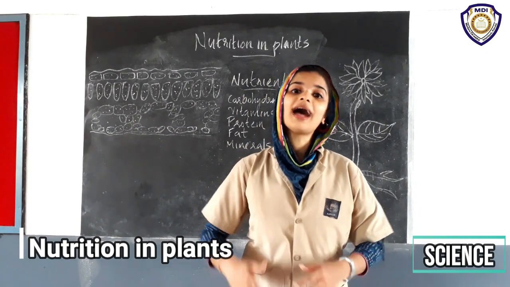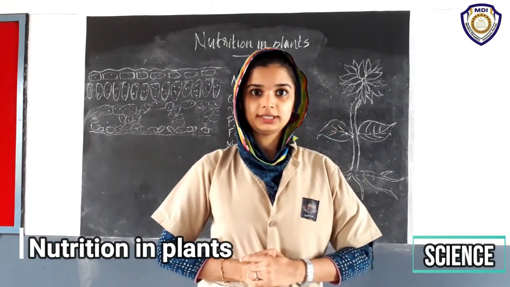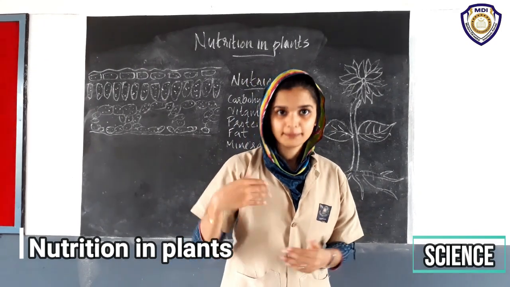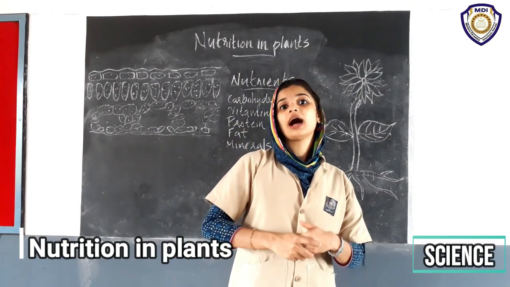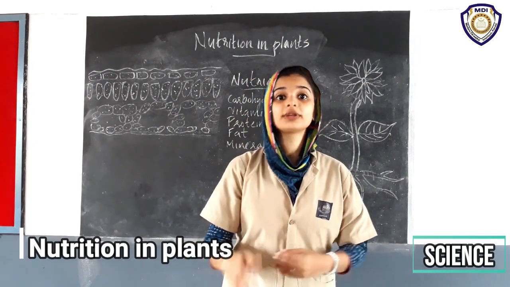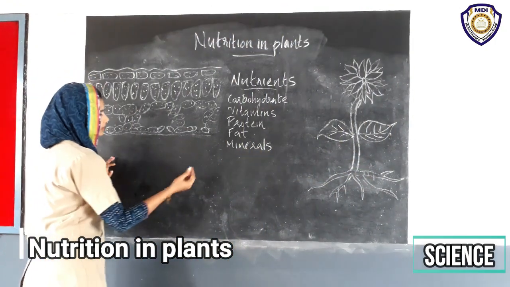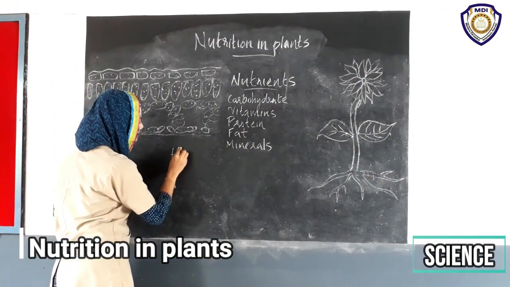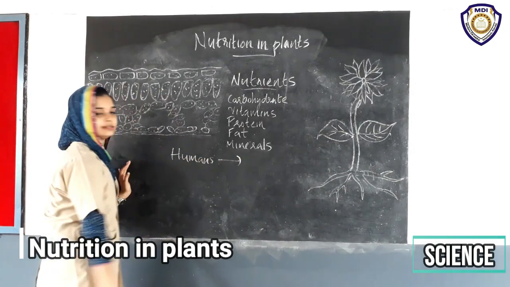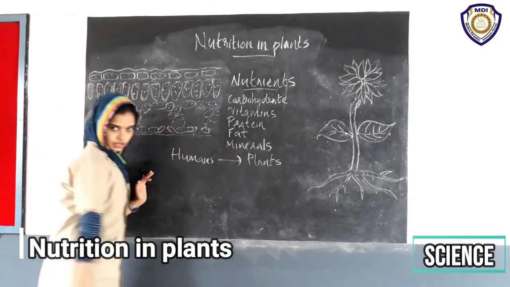We humans and animals do not synthesize food, but we take the food prepared by plants or depend upon another animal for food. That is, humans depend upon plants for their food.